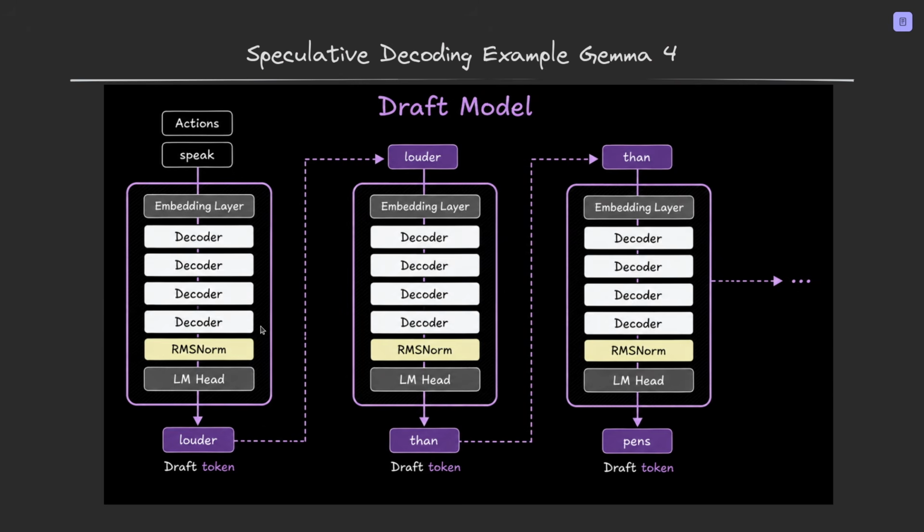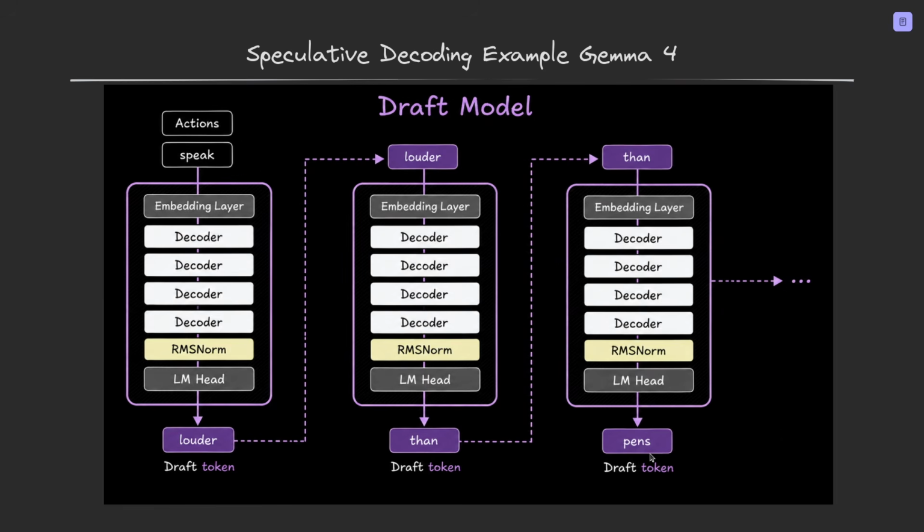The draft model starts with the current context, "actions speak," and predicts the next token, "louder." Then it gets fed back to itself and predicts "than." Then it repeats the process again, and we have "actions speak louder than" and so on. So the draft model is still autoregressive. It still generates one token at a time. The important difference is that this draft model is tiny compared to the target model, so those guesses are